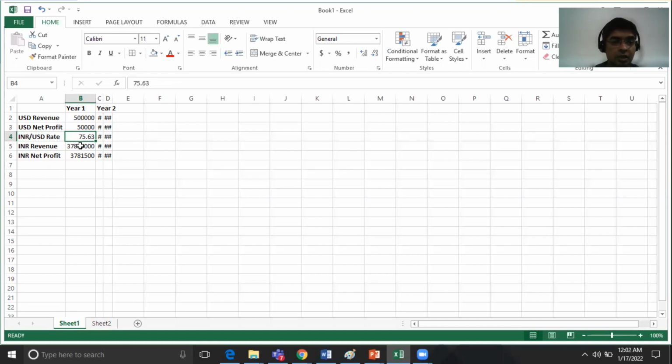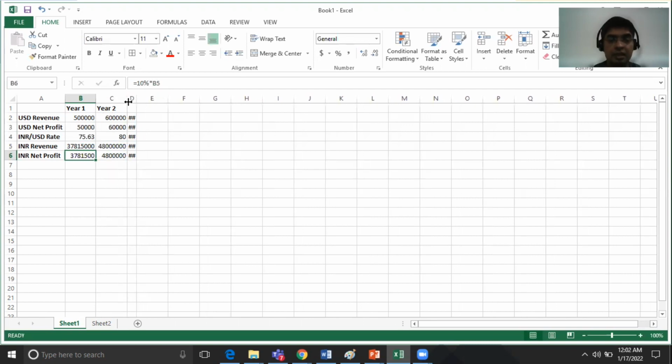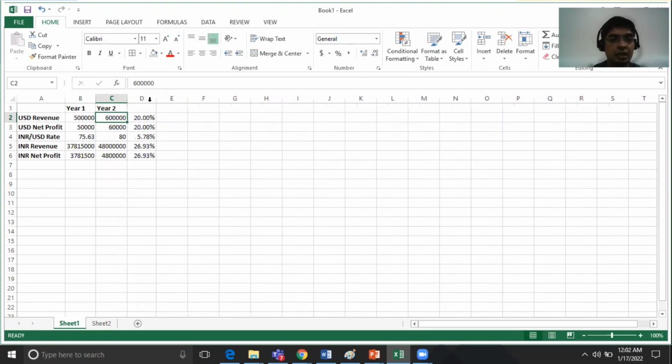That leads us to the INR revenue as 500,000 multiplied by 75.63. And since we are assuming that the profit is 10%, even the INR net profit is going to be 10% of INR revenue. Pretty straightforward. Now let us take year two into consideration. Let us assume a few more numbers here. Let us assume that the USD revenue increased by 20% to 600,000 in year two. USD net profit we again assumed to be 10% of the USD revenue, so it turned out to be 60,000.